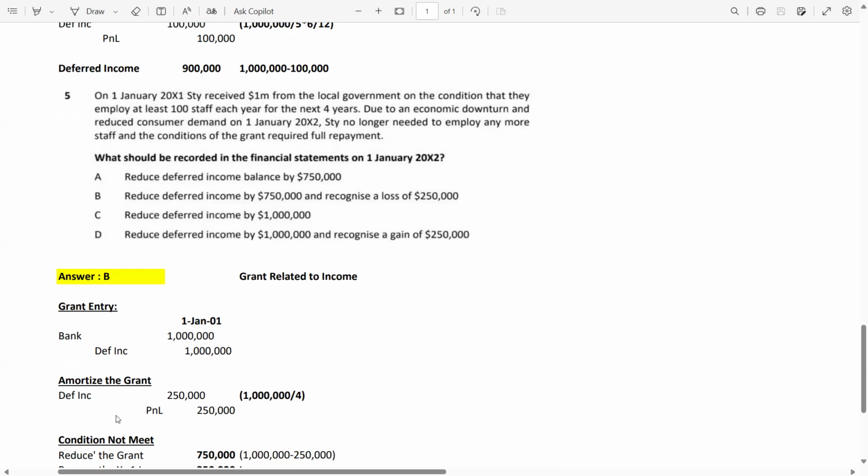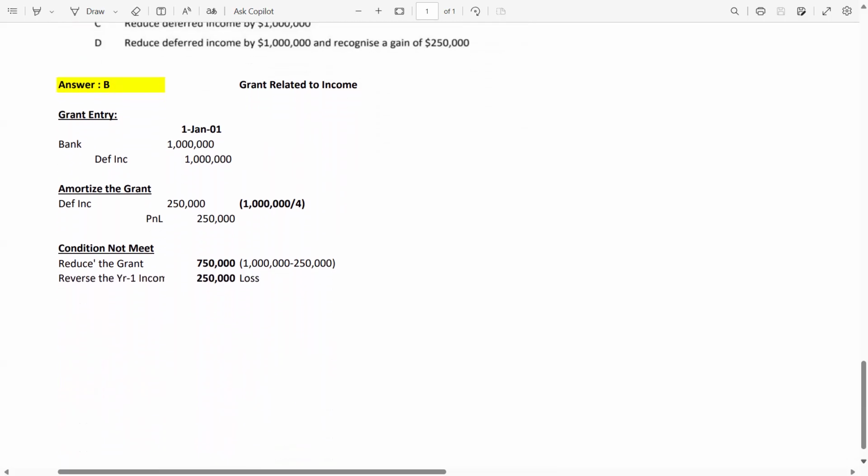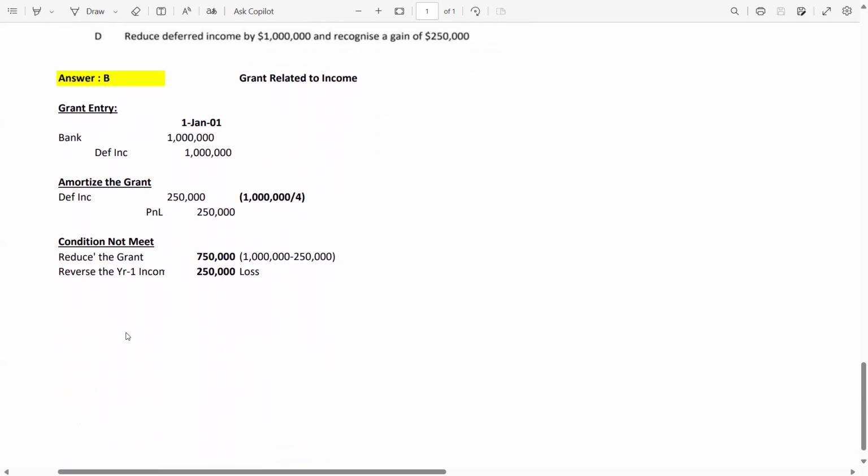Again repeating, you are at the second year. So the net value at the start of the second year, meaning on 1st Jan 2002, is 7,50,000, because 1 million is the entire deferred income amount, the deferred liability, and you have already amortized 250. So the net amount is 7,50,000. Now, at the start of 1st Jan 2002, you did not meet the condition.